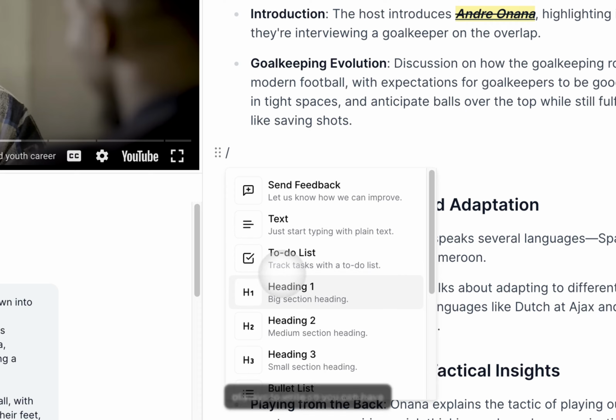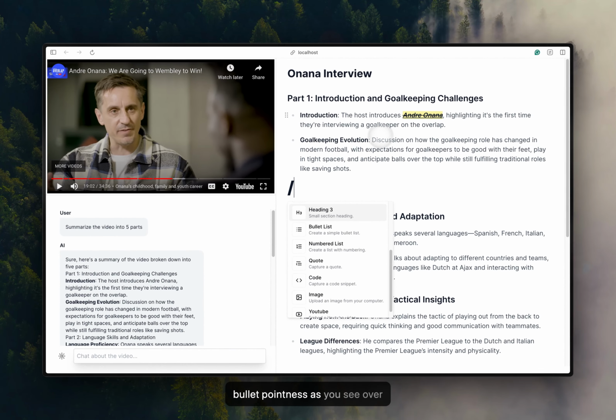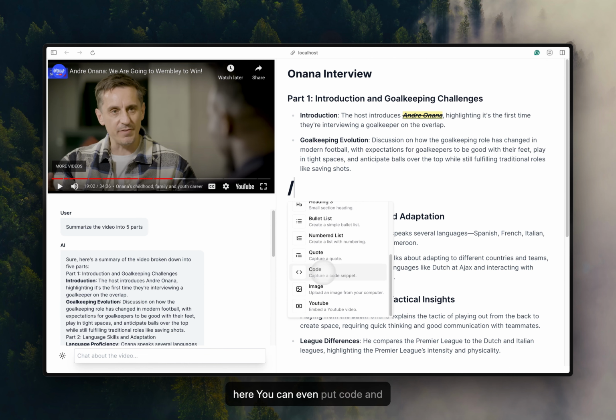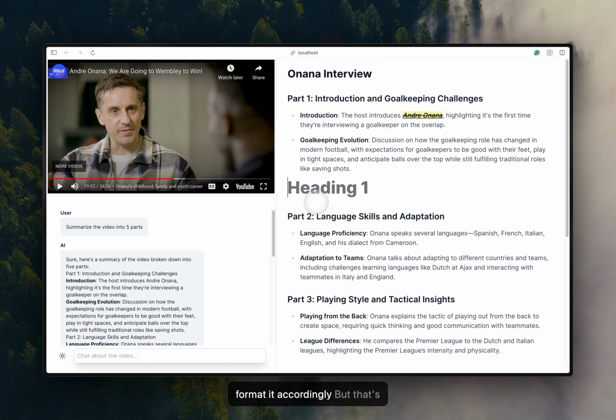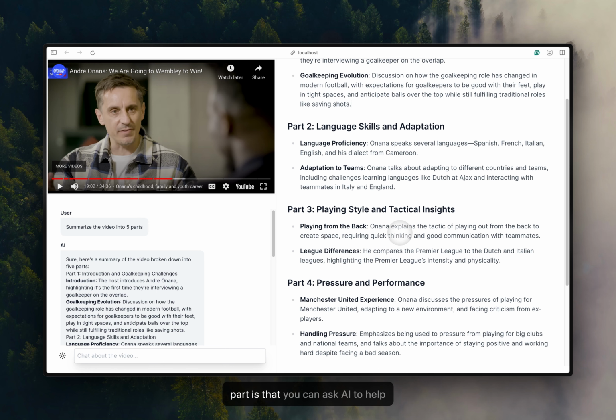You can have big headings, you can have a bullet point list as you see over here. You can even put code, and you can put images, and it will format it accordingly. But that's not it for this editor. The thing that makes this editor super powerful and different from other note-taking software, while keeping the integration between the video chatbot and the video part, is that you can ask AI to help improve your notes in any way possible.